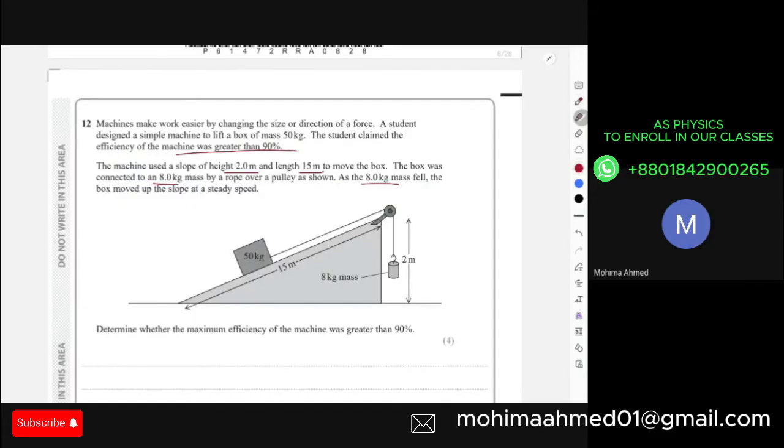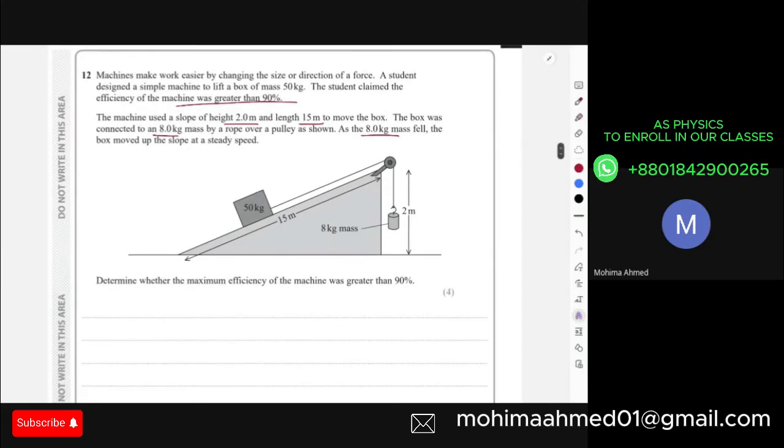Okay, I can understand that by the time that 8 kg mass will fall, obviously they're connected to each other, so this 50 kg mass will also move 2 meters above the ground, right? For the 50 kg, they will not travel the 15-meter distance. They will only travel the 2-meter distance because the 8 kg mass can only fall the 2 meter distance, right?